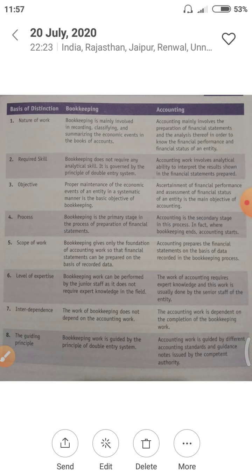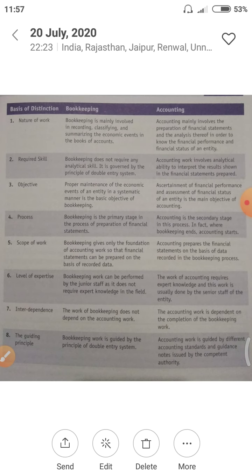But accounting mainly involves the preparation of financial statements and the analysis thereof in order to know the financial performance and financial status of an entity. In a simple way, bookkeeping includes identification, measuring, recording and classifying, and accounting includes summarizing, analysis and communicating to users.